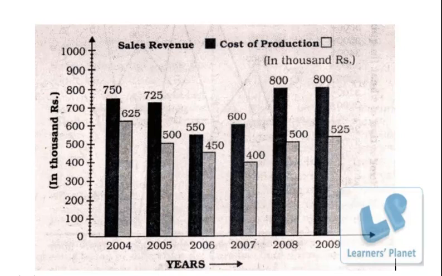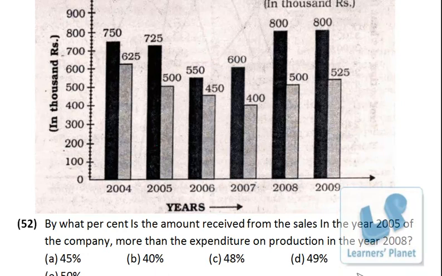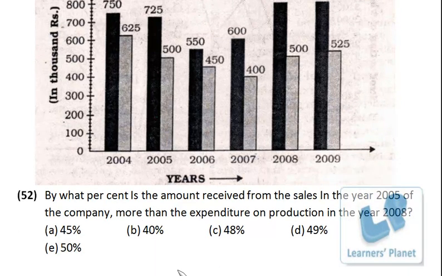Now we have this set of questions from the same paper, SBI PO 2014. Sales revenue, cost of production in 1000 rupees. Data are already given. We take the questions directly. The first question: by what percent is the amount received from sales in the year 2005 of the company more than expenditure on production in the year 2008?